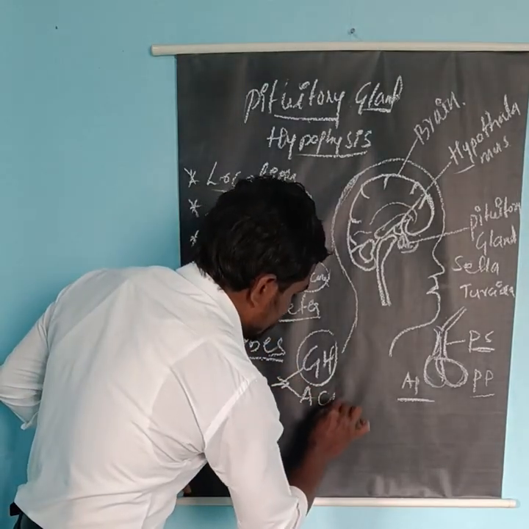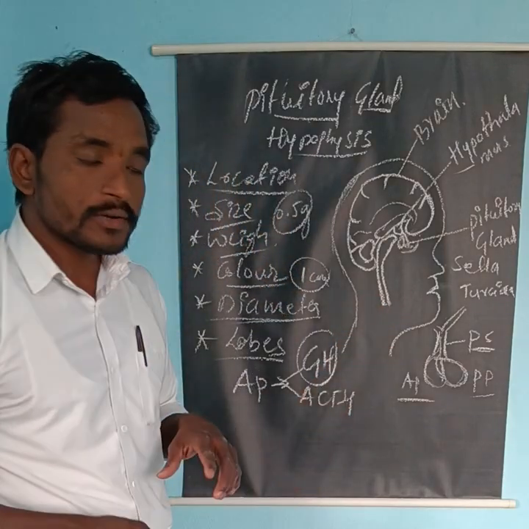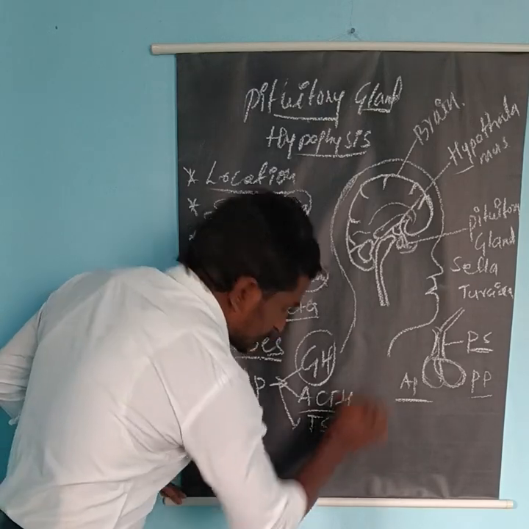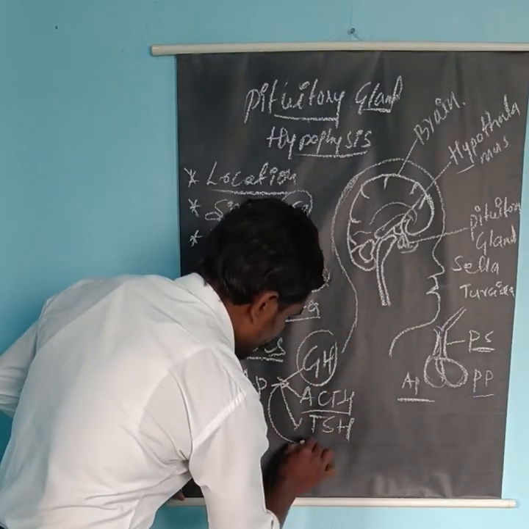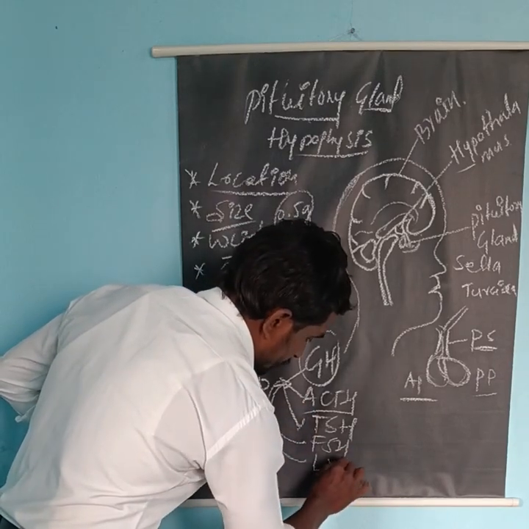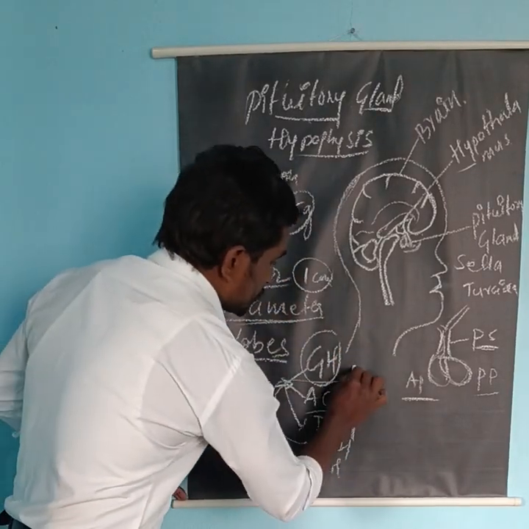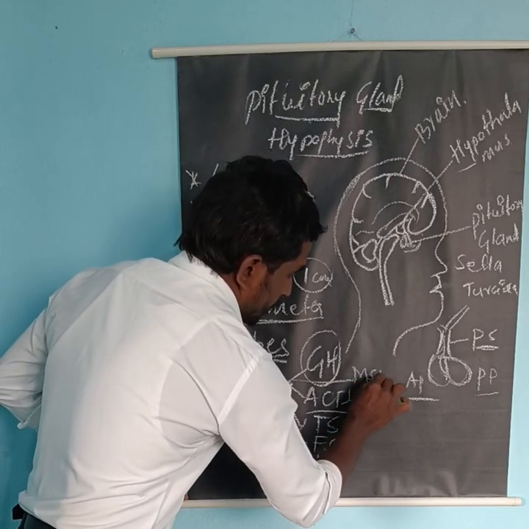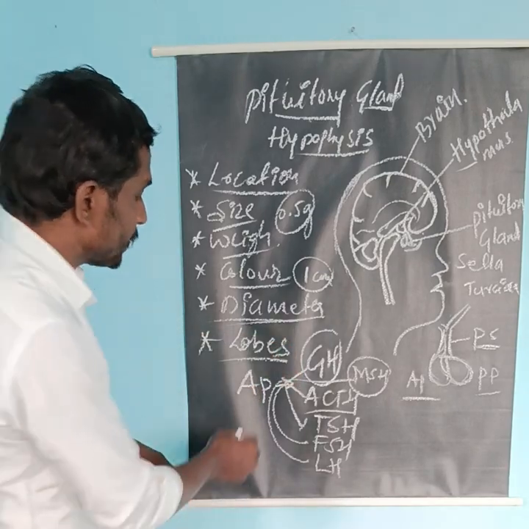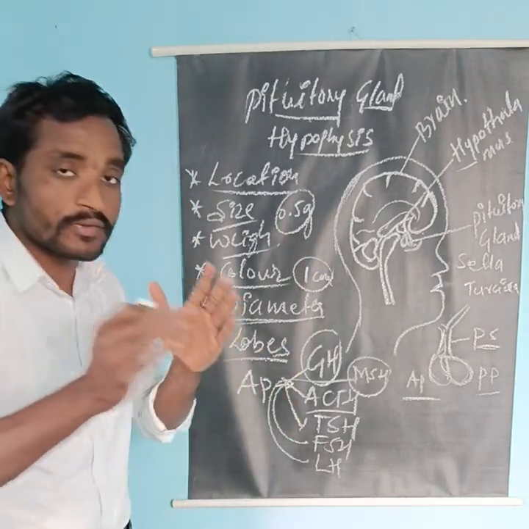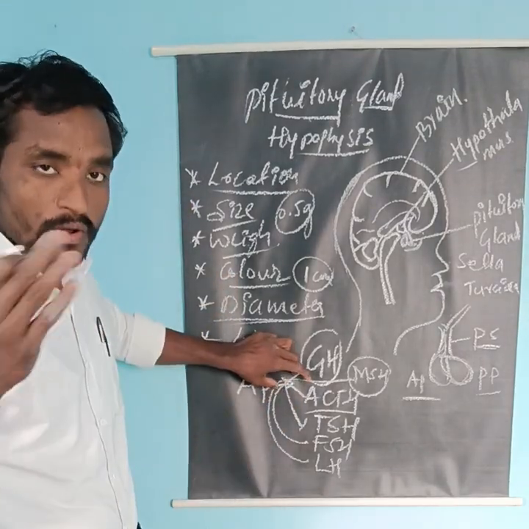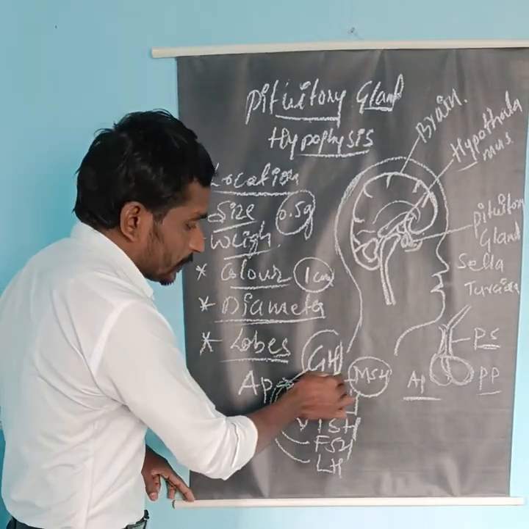And then ACTH, adrenocorticotropic hormone, TSH, thyroid stimulating hormone, and FSH and LH. One more hormone is MSH, melanocyte stimulating hormone. These are the important hormones secreted by the anterior pituitary gland. They have several functions in the body. Excess causes some disorders and deficiency also causes some disorders.